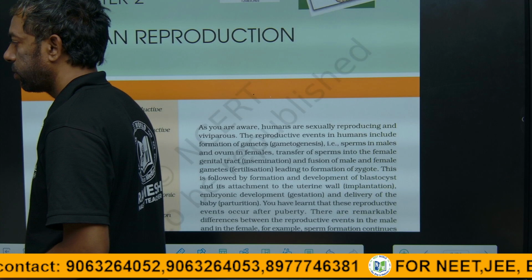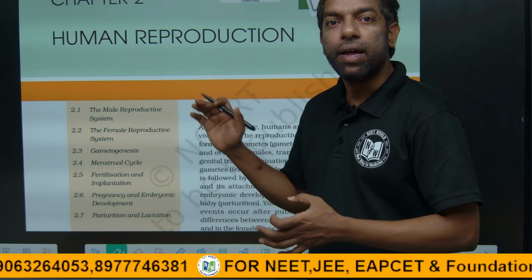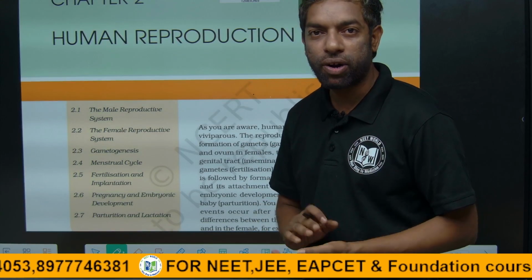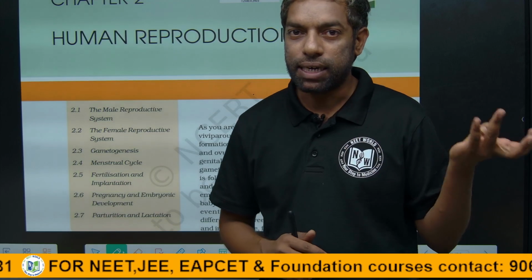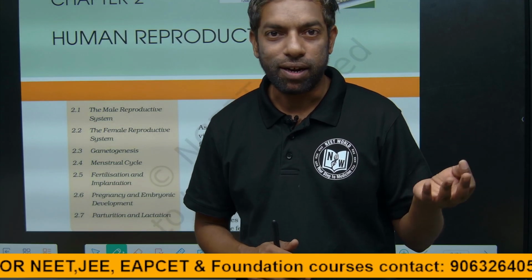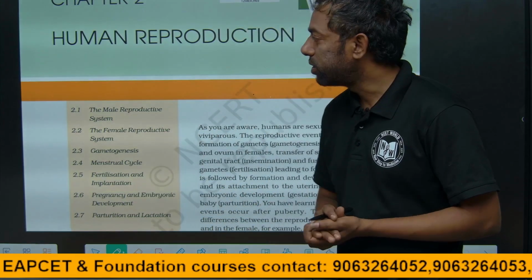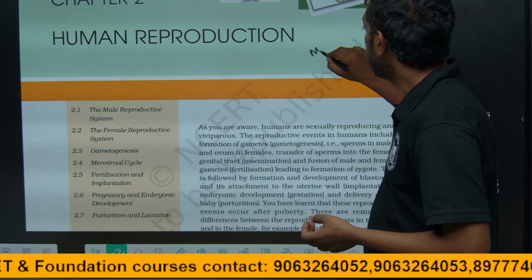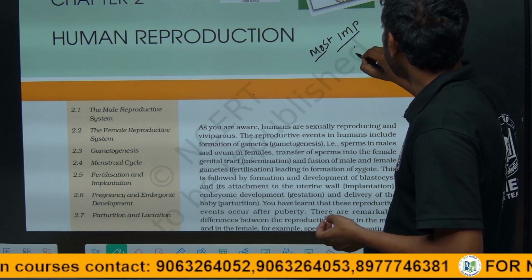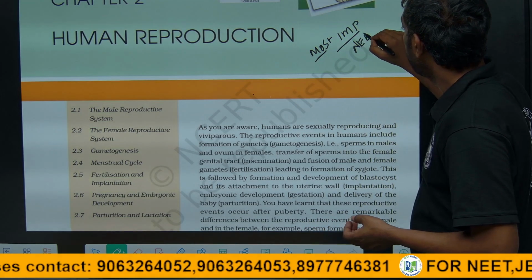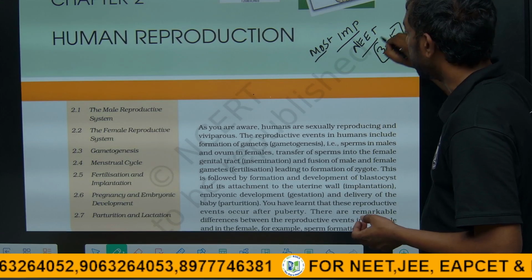Yeah, guys, today we are going to discuss our new topic, the human reproductive system. We have completed animal physiology: respiratory, excretory, circulatory and nervous systems. This is the reproductive system, the most important topic for NEET, guys. There are 3 to 5 questions that will come from reproduction.